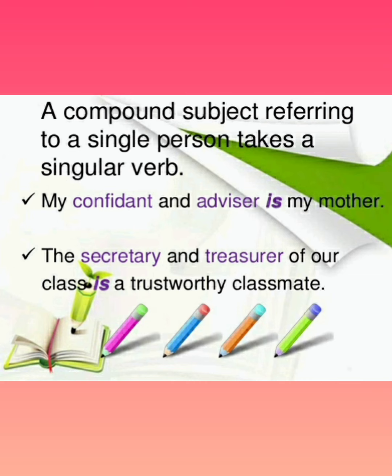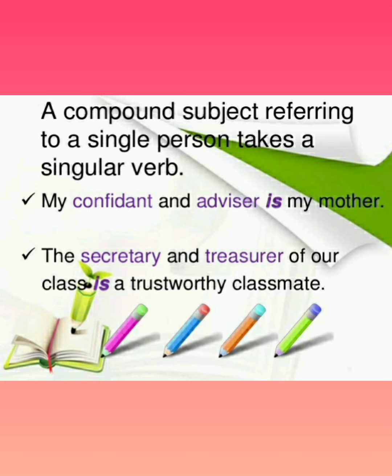Again, the same thing I am going to tell you so that you can understand it in a better way. A compound subject referring to a singular person takes a singular verb. If any time you see that a compound subject, though it means more than one, refers to a single person, that takes a singular verb. For example, my confidant and advisor is my mother.